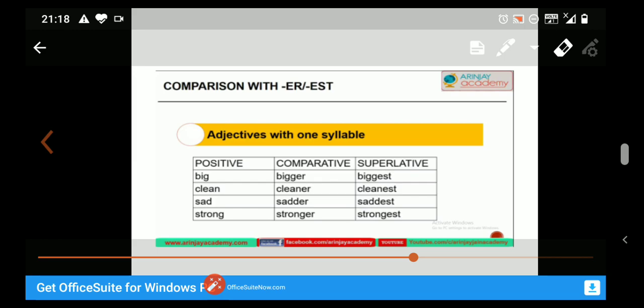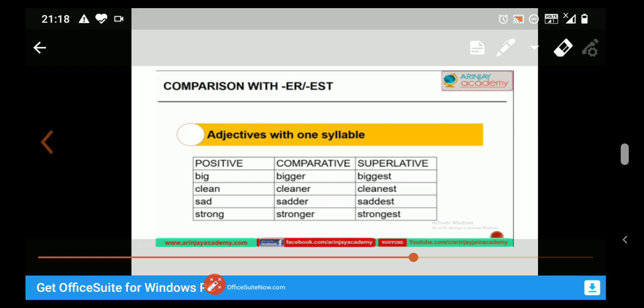This adjective has just one vowel sound, I. Second word, clean, C-L-E-A-N, clean. In this adjective, the vowel sound is E. So we can say that these two words are of one syllable.